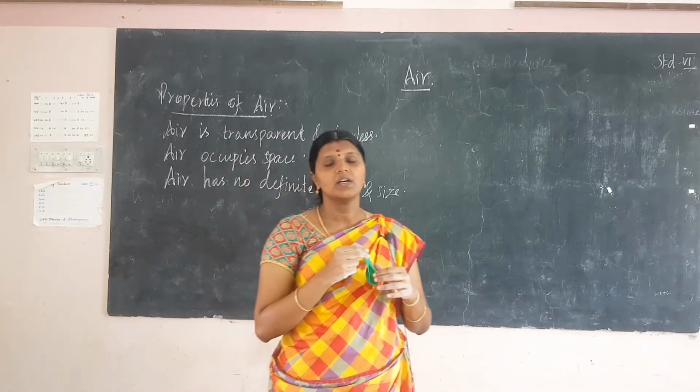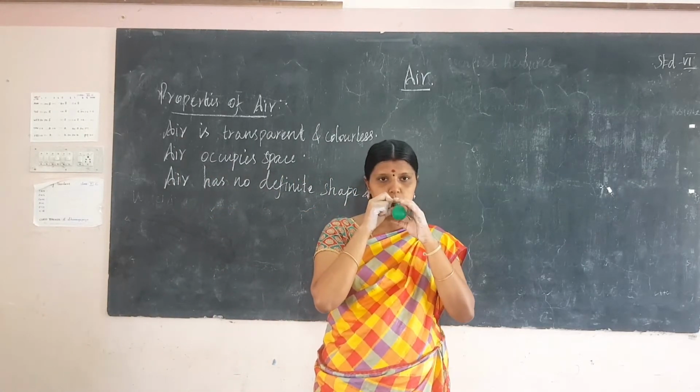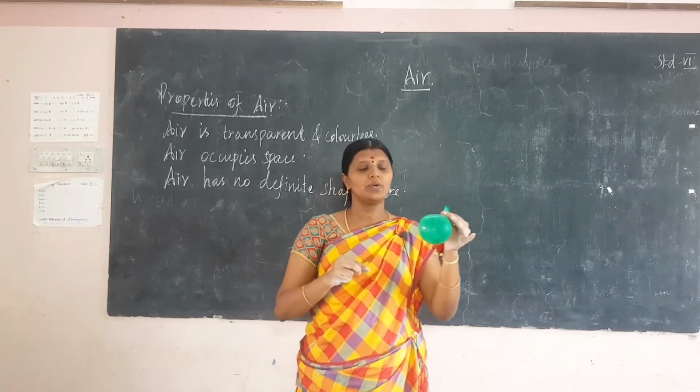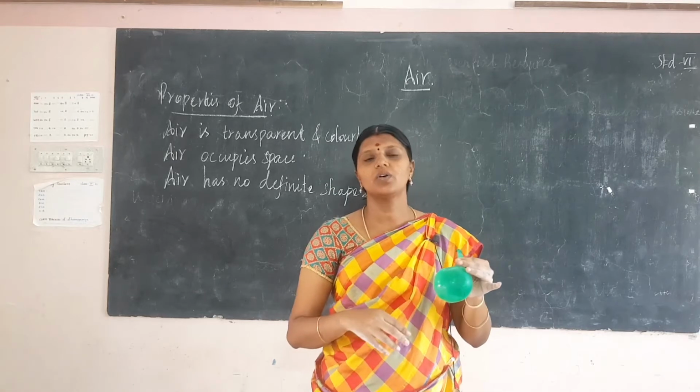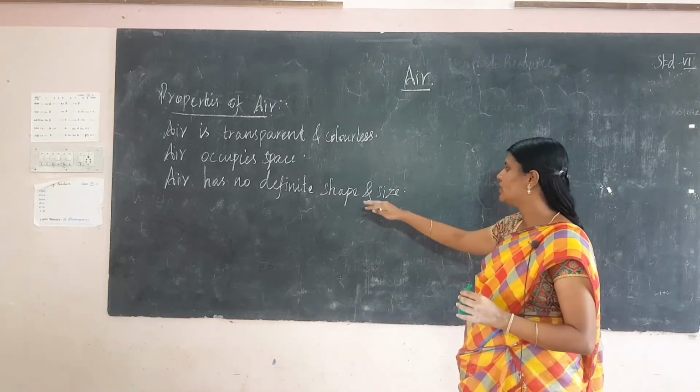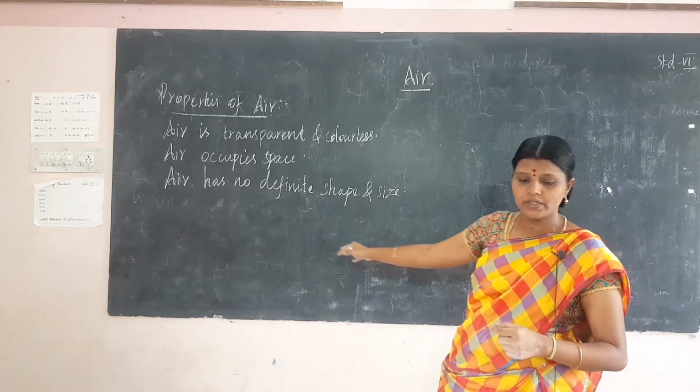Because I blow the air into the balloon, it inflated, so air has no definite shape and also size.